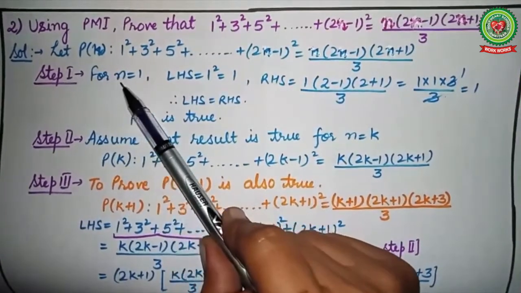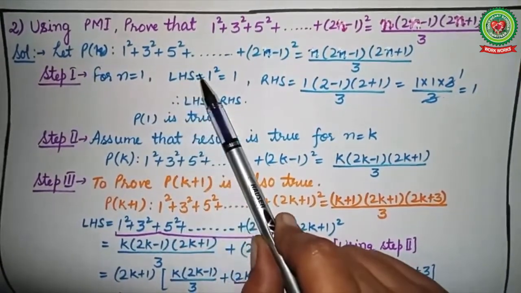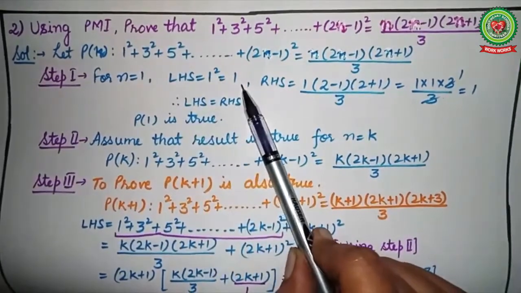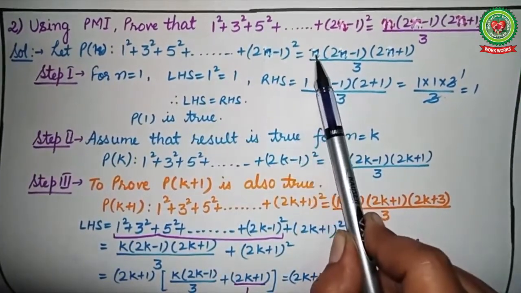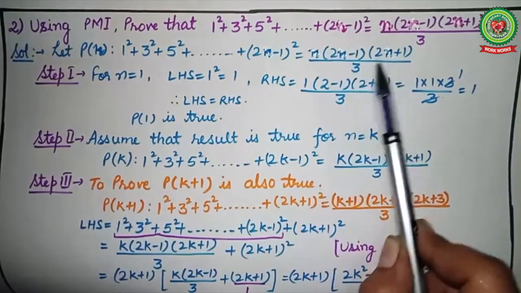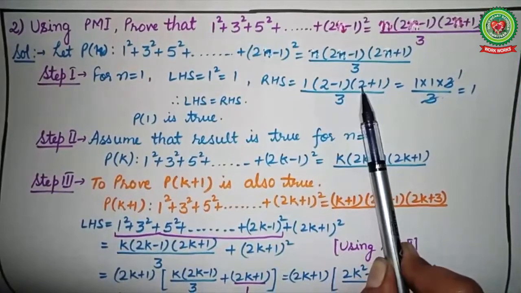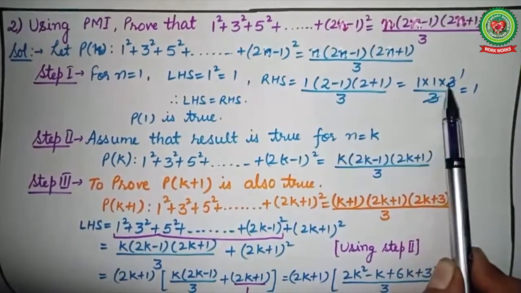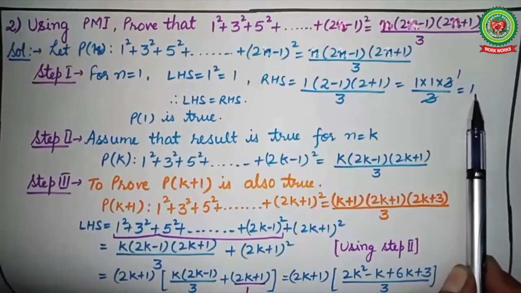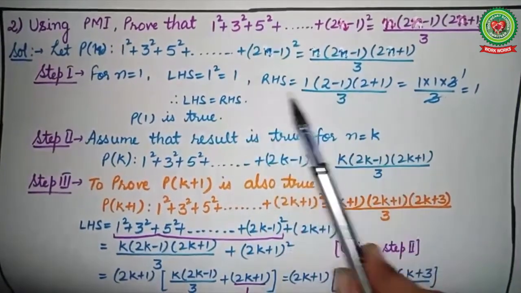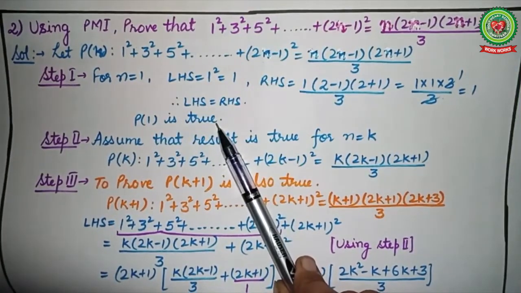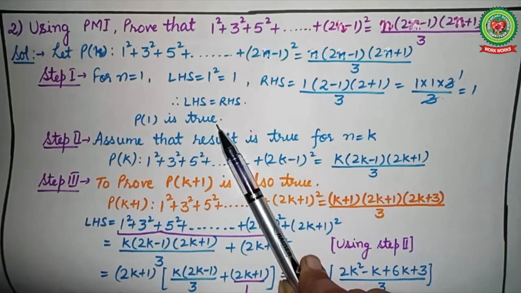Now step number 1, for n is equal to 1, left side is only the first term, that is 1 square. So answer is 1. On the right hand side we have to put the value in place of n. So 1 into (2 minus 1) into (2 plus 1) upon 3. On simplifying we will get 1 into 1 into 3 upon 3. So after cutting 3 we are left with 1. So left hand side and right hand side are equal. Therefore the result is true for n is equal to 1, or you can write P(1) is true.